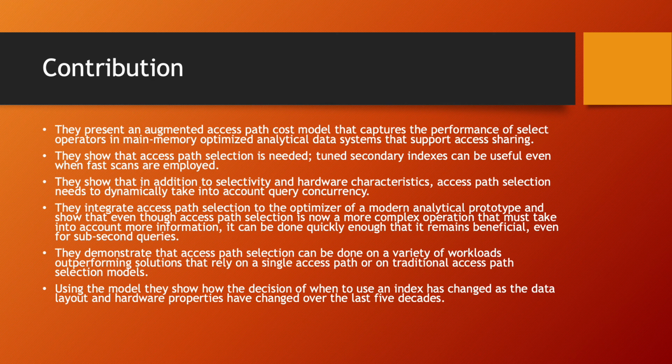They demonstrate that access path selection can be done on a variety of workloads, outperforming solutions that rely on a single access path or on traditional access path selection models. Using the model, they show how the decision of when to use an index has changed as the data layout and hardware properties have changed over the last 5 decades.